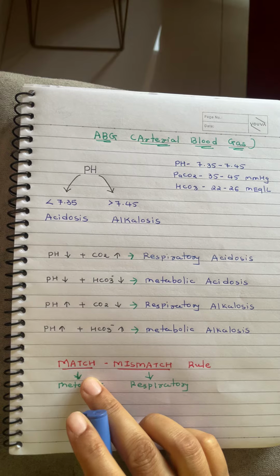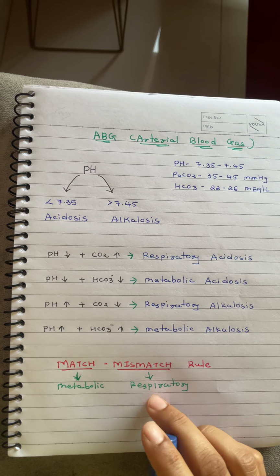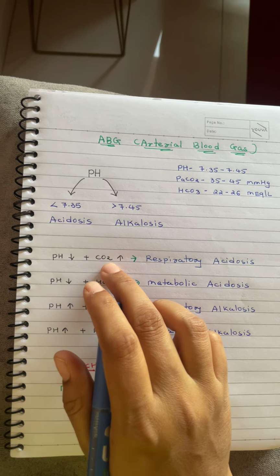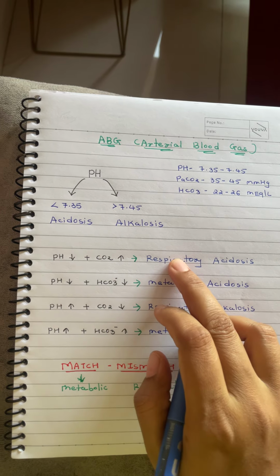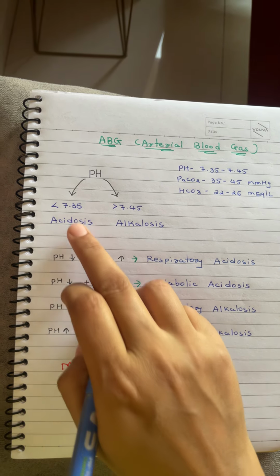First you have to understand the match and mismatch rule. Match means metabolic, mismatch means respiratory. If pH decreases and CO2 increases, it is a mismatch, so it is respiratory. And pH decreased, so it is acidosis.